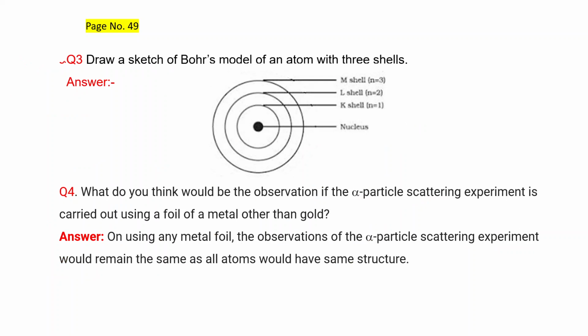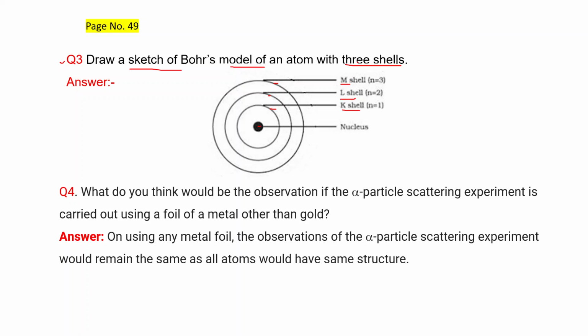Question number 3. Draw a sketch of Bohr's model of an atom with 3 shells. Okay, now in Bohr's model, this is the nucleus and these concentric circles represent the shells. The innermost is the K shell, the middle is the L shell, and the outermost is the M shell. We have to draw only the 3 shells.